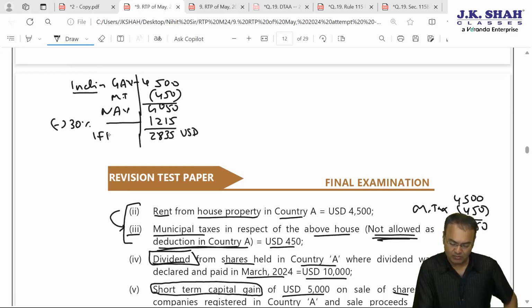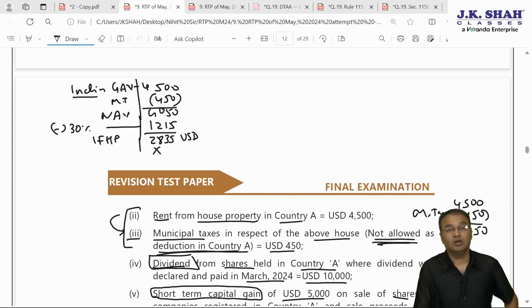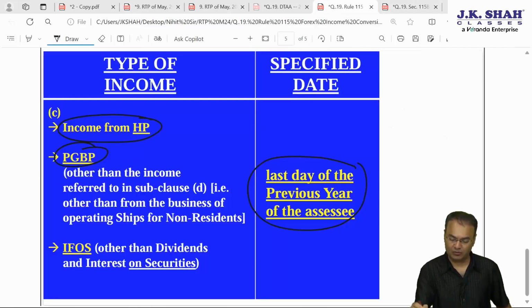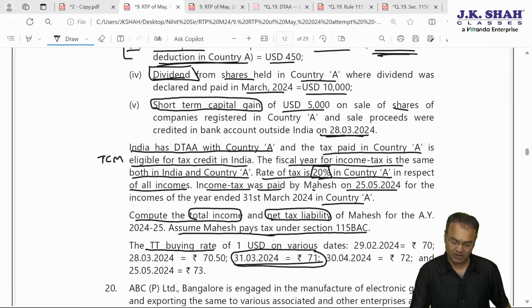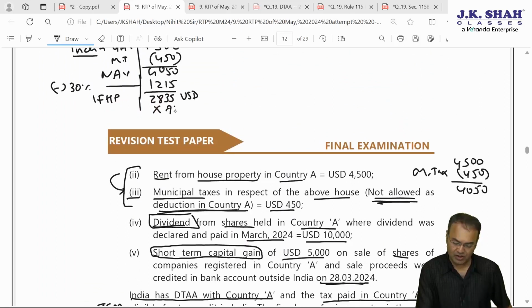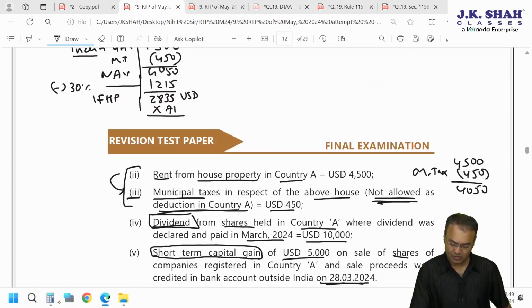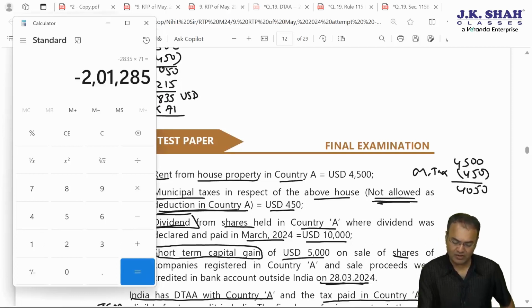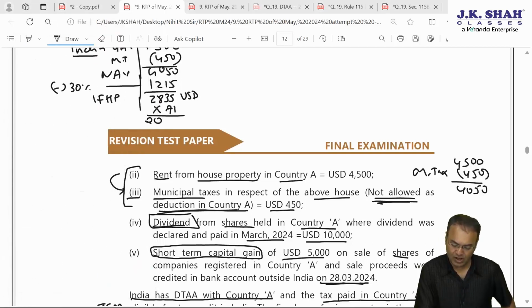IFHP income, but in terms of foreign currency. Into here which rate to be applied? Here also we'll have to apply the rate as on 31st March 2024, which is 71 rupees. Because for house property also we have to apply the rate as on the last day of the previous year, 71 rupees. Into 71, let's work it out. 2835 into 71 rupees, 2,01,285. 2,01,285 is the IFHP income in Indian rupees.